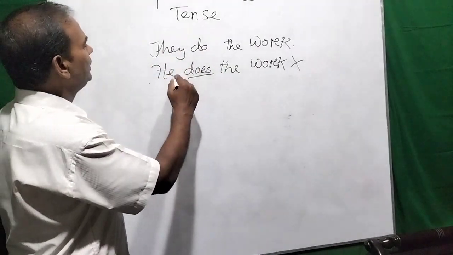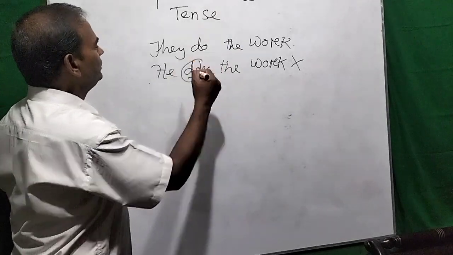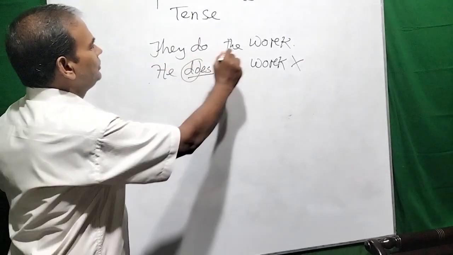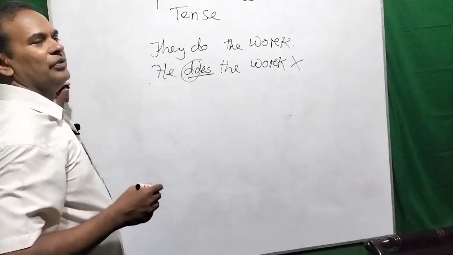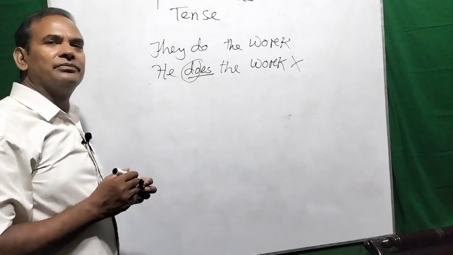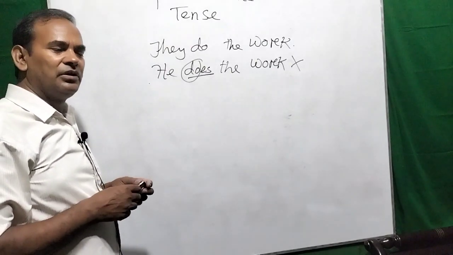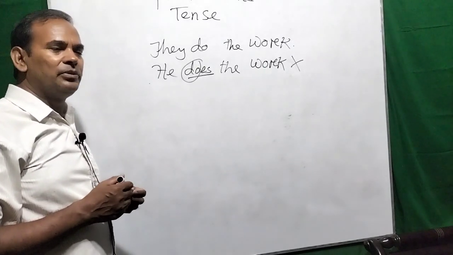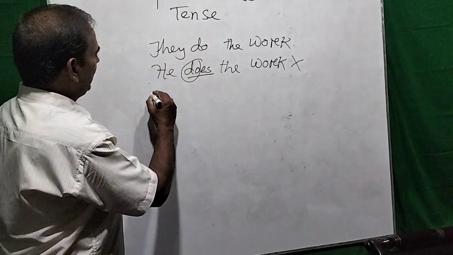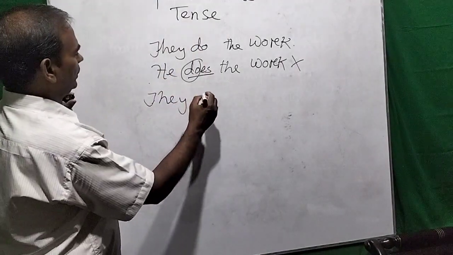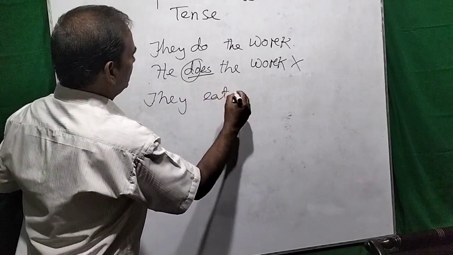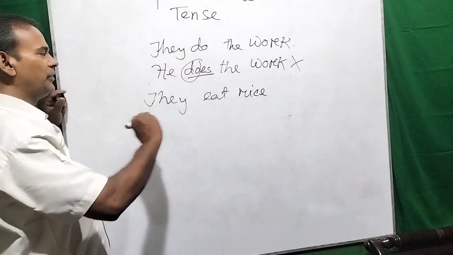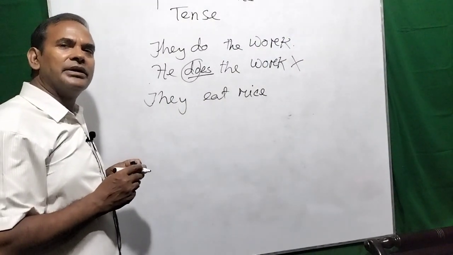So if you say he do the work, this is not correct. This is wrong. But they do the work. This is correct because this subject is among the three: number one, first person, number two, second person you, and number three, third person plural. Okay? So they eat rice. They eat rice.